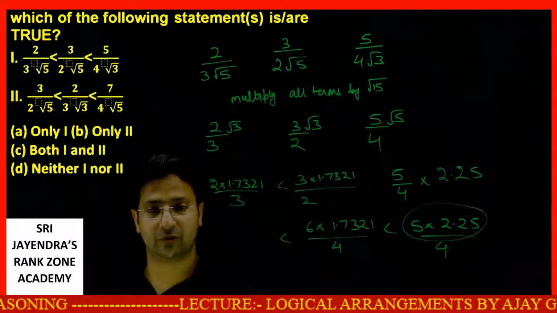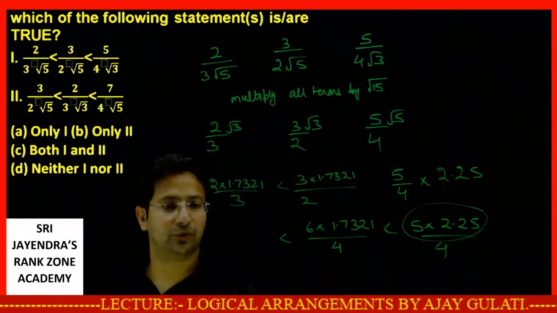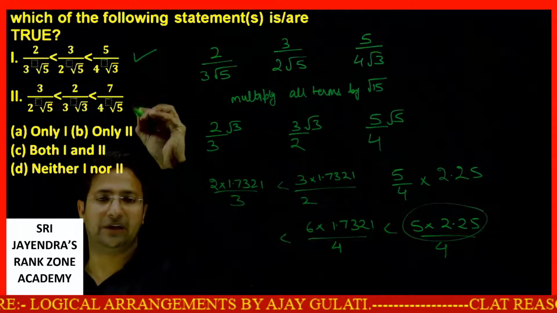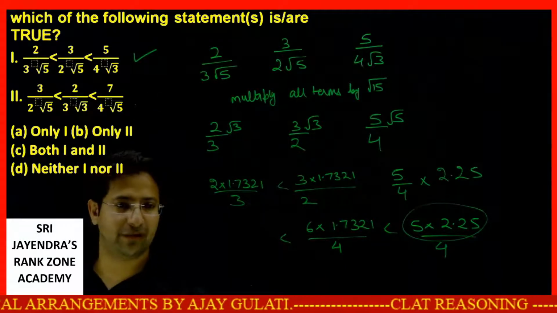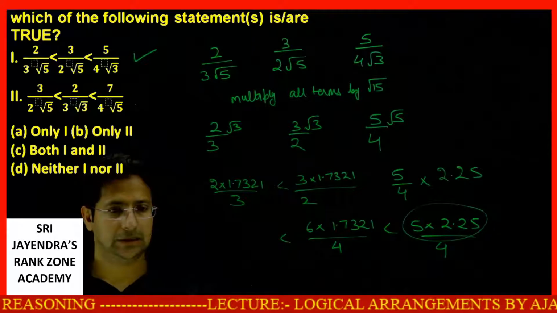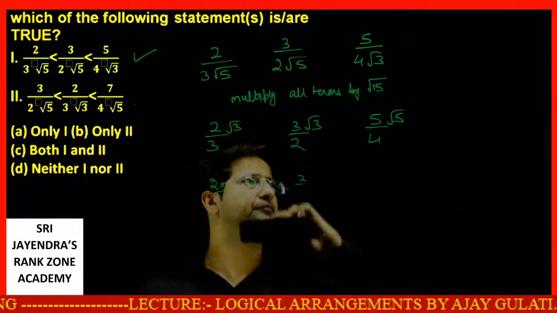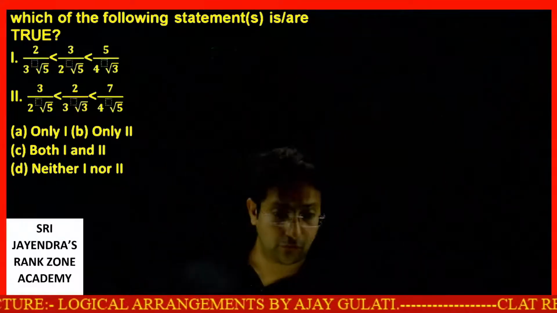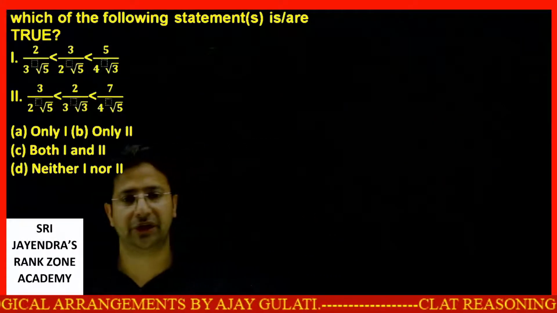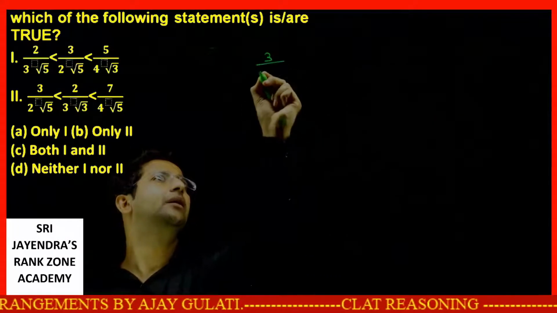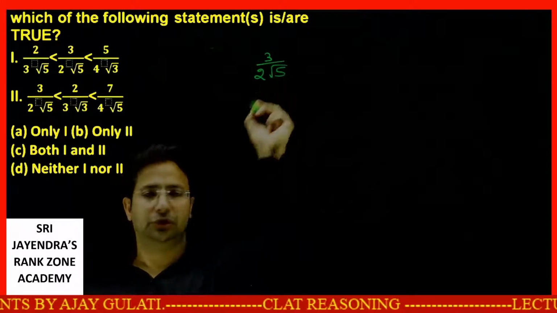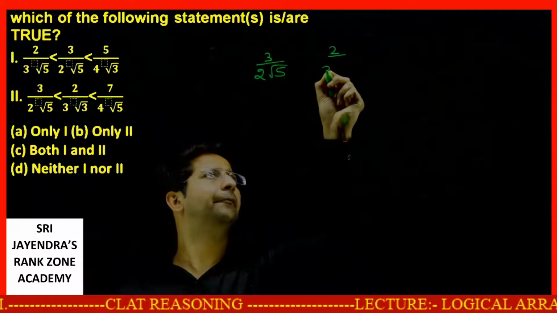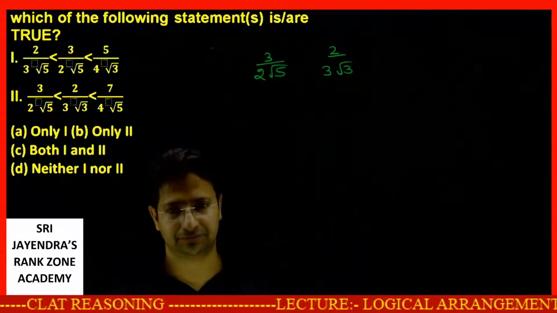So the first statement is true. Now let's come to the second statement. Here what I can conclude is this first statement is true. Now let's check this one, again the same way. Let's take this one now. What we have on the next side is 3 by 2 root 5, then 2 by 3 root 3.